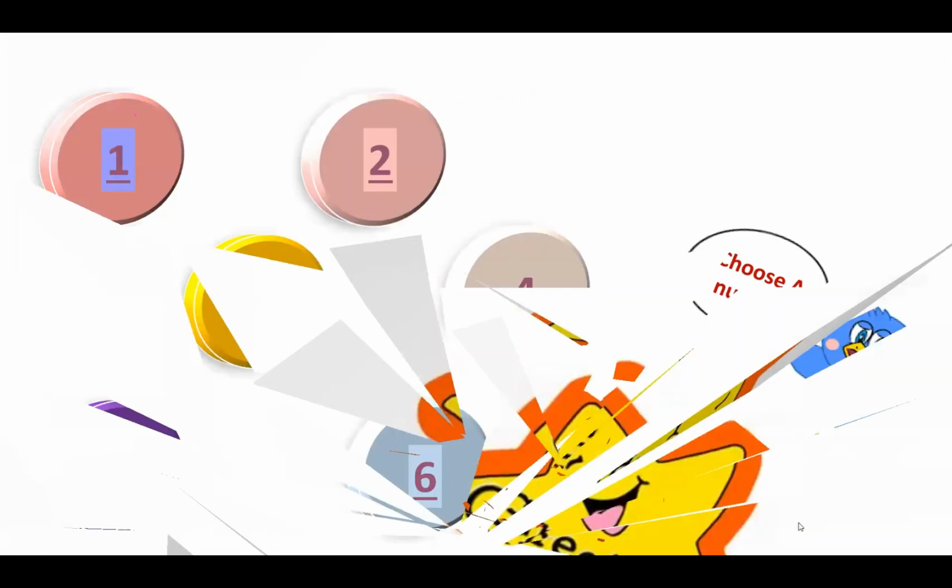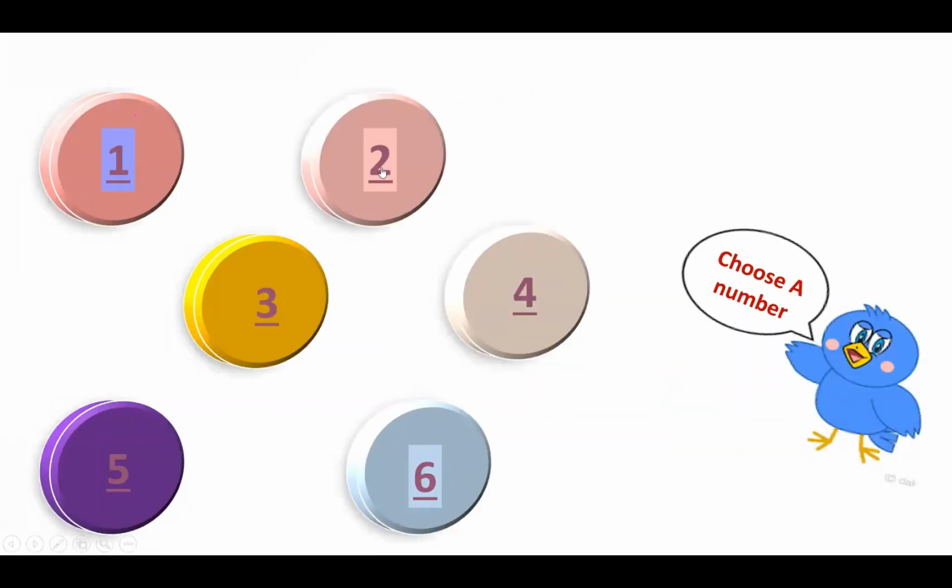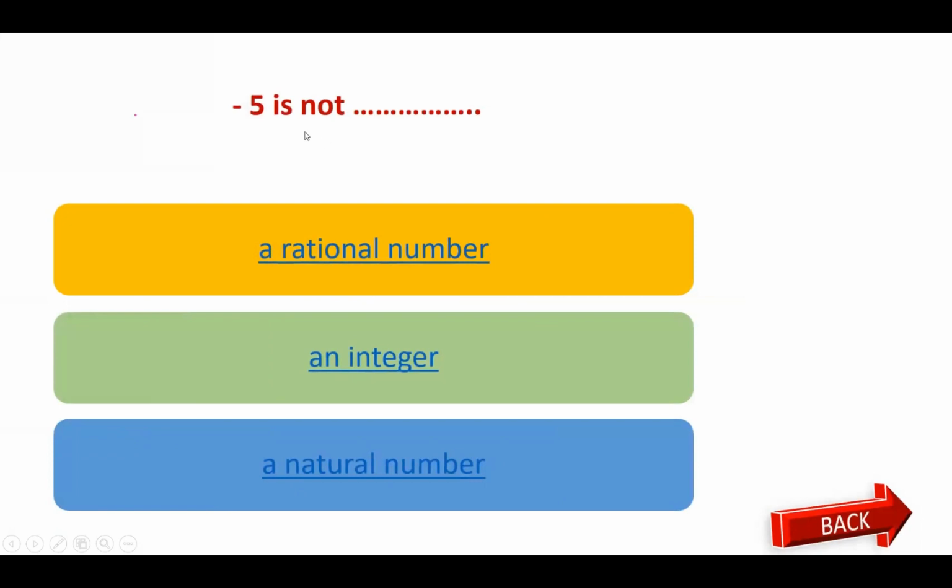Let's choose another one. For example, number 2. -5 is not what? Not a rational, not an integer, not a natural number. Is -5 a rational? Yes or no?